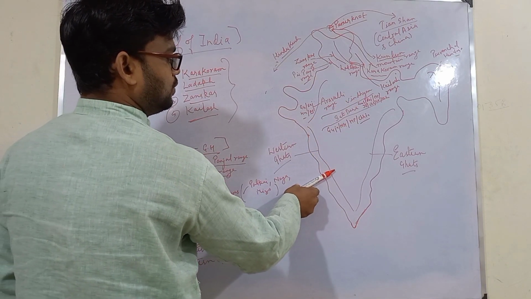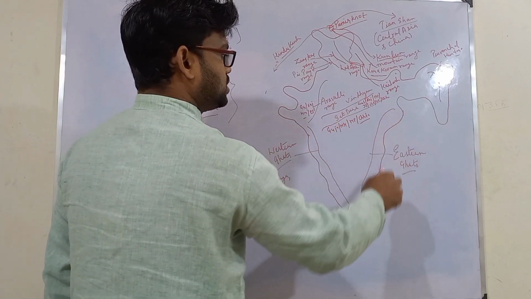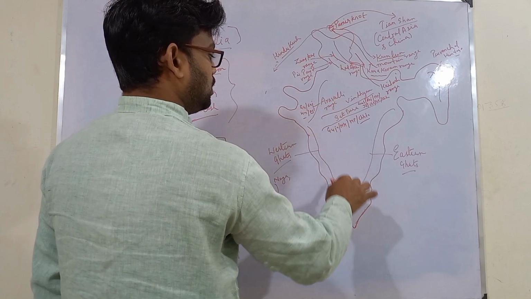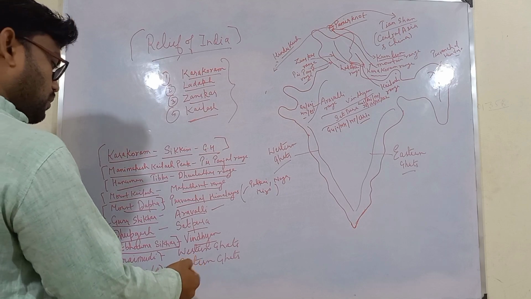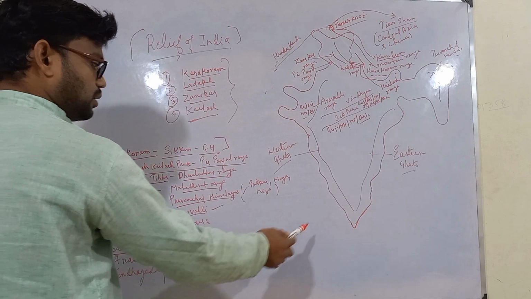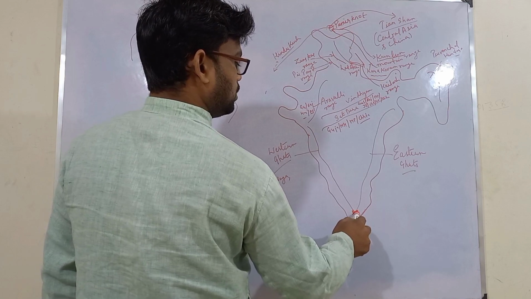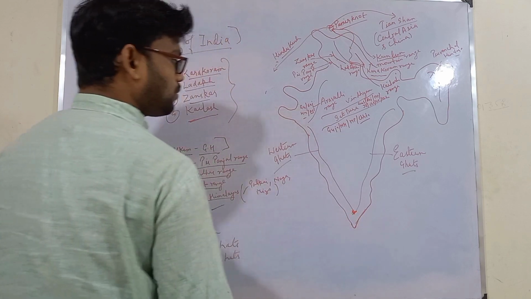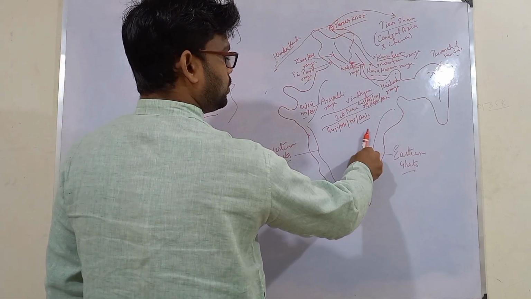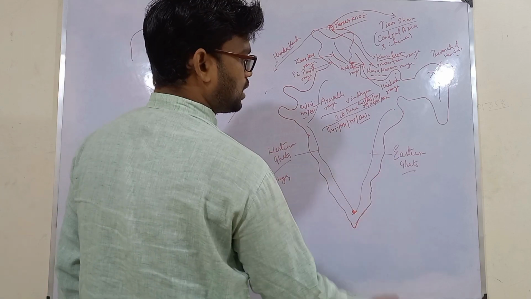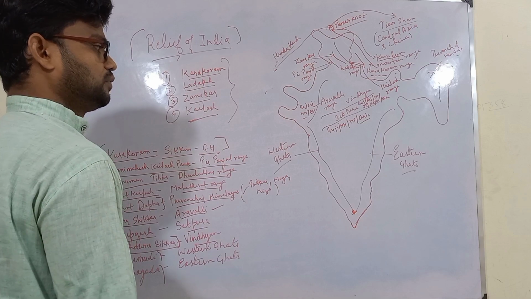Here we have Western Ghats and Eastern Ghats. These mountain ranges run from north to south, and they meet here at Nilgiris. Okay. We will study the difference between these two mountain ranges, Western Ghat and Eastern Ghat, and also their features when we study the physiographic division of India.